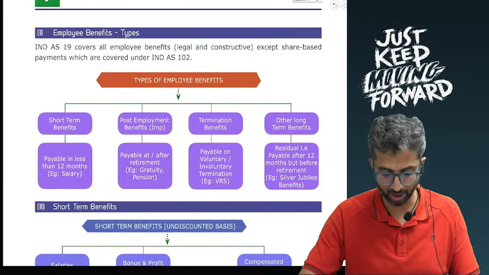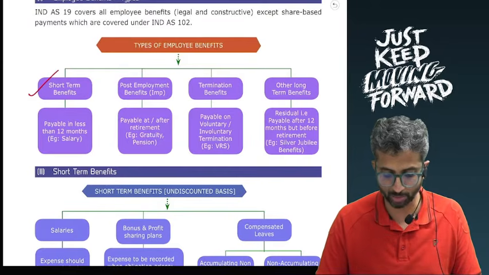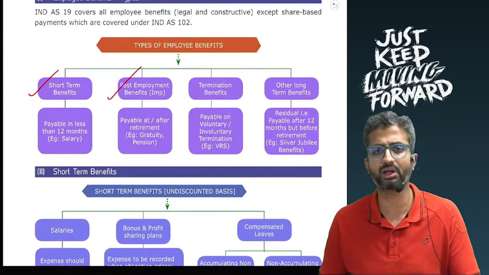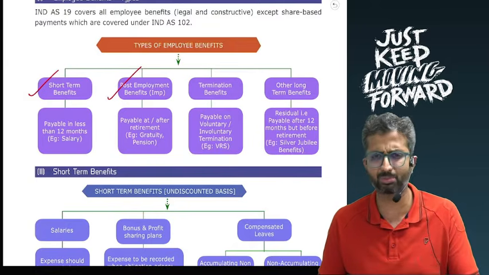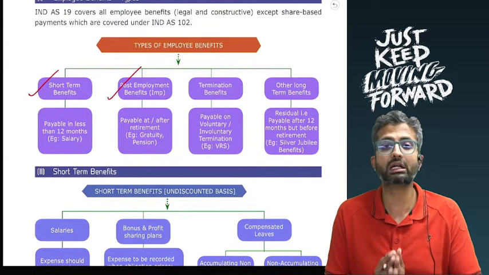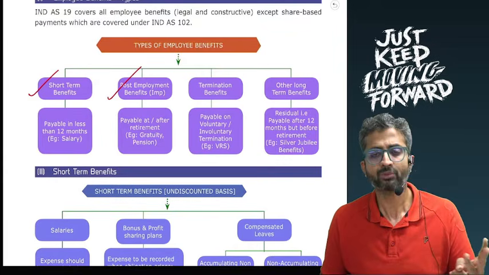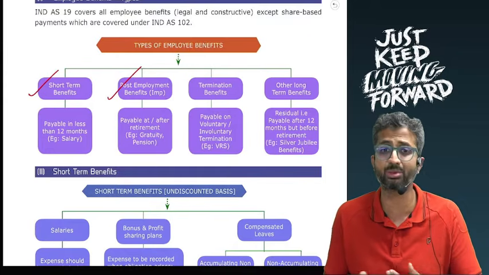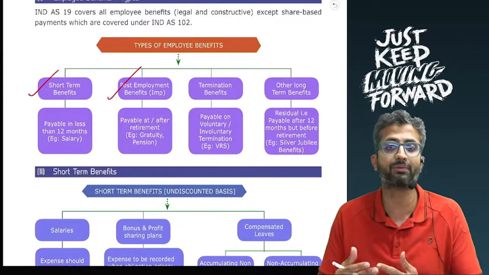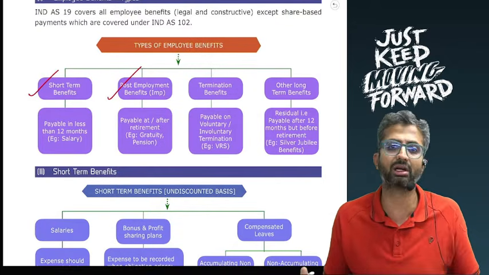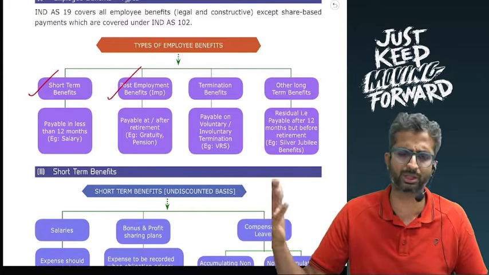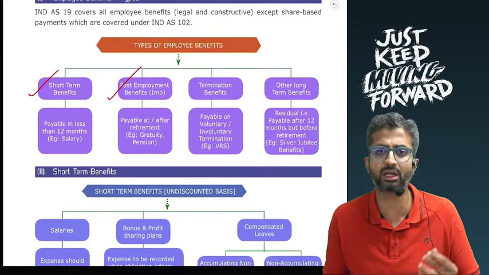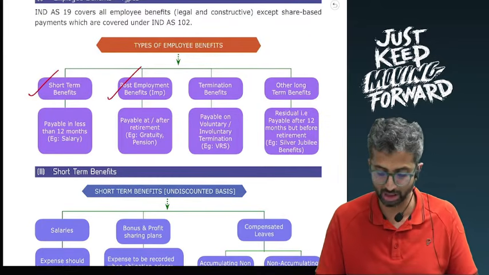This is short-term benefits. Next, you go to the most important part, which is the post-employment benefits, which are benefits payable at or after retirement. Something like gratuity, pension, provident fund, all of these are considered post-employment benefits. Third is termination benefits, and benefits like VRS or retrenchment are actually paid at the time of a forced retirement. Like gratuity was always planned, PF was always planned, but with a VRS or a retrenchment, you are suddenly terminating employment and paying, and that is what is called termination benefits.